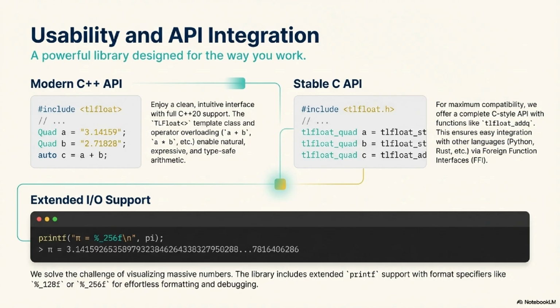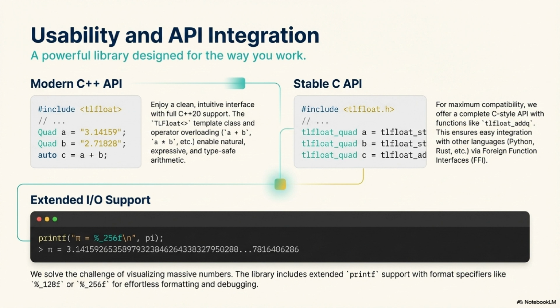Integration isn't just about calling functions, though. It's about getting the results out, especially when you're debugging or logging those 71 decimal digits. A standard C print isn't going to know what to do with a software-defined 256-bit float. Correct. So the library extends the standard print functionality. You can use a bit-width modifier like %128G for quad or %256G for octuple. They also offer alternative size prefixes like %Q for quad in exponential notation or %O for octuple in a general format.